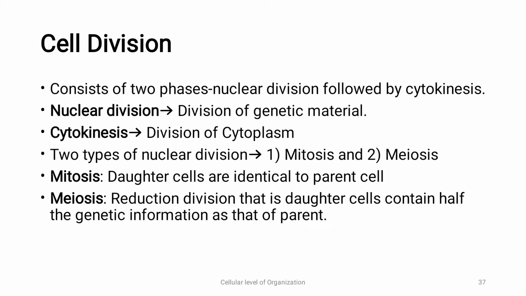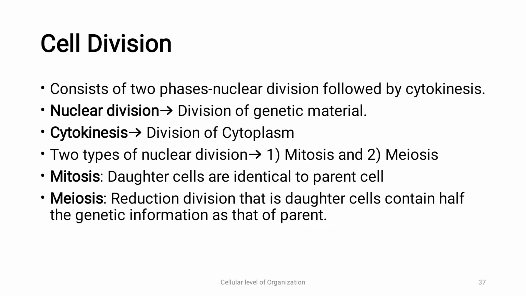That is, if we have a diploid cell and the diploid cell is dividing into two daughter cells, the genetic material will also be shared between these two cells. Second is cytokinesis, that is division of cytoplasm. Once the nucleus is divided, the next phase will be division of cytoplasm.